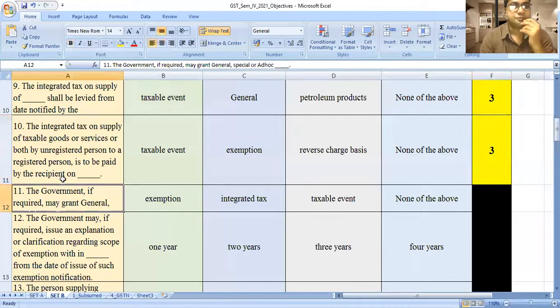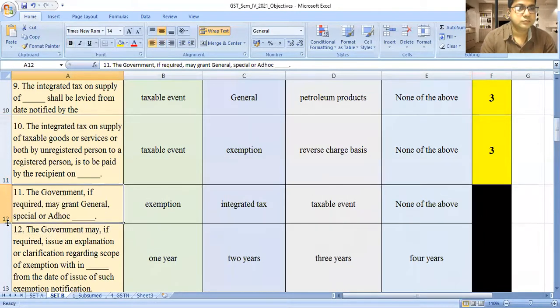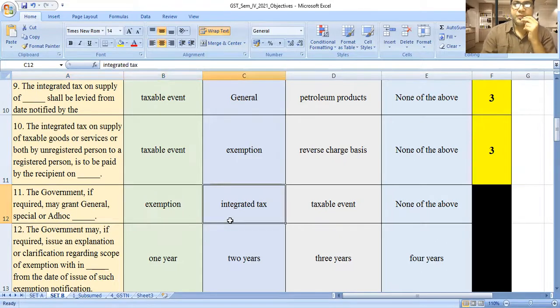Then next, the government, if required, may grant general and special or ad hoc dash. Option A, exemption. Option B, integrated. Option C, taxable event. Option D, none of the above. The answer will be exemption.